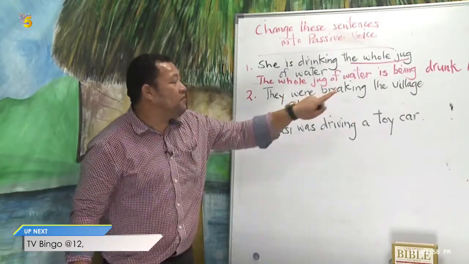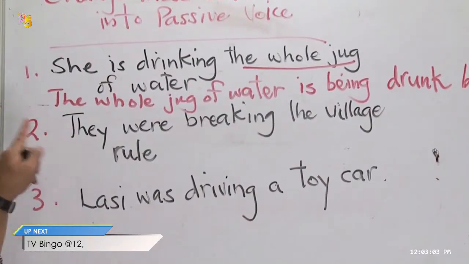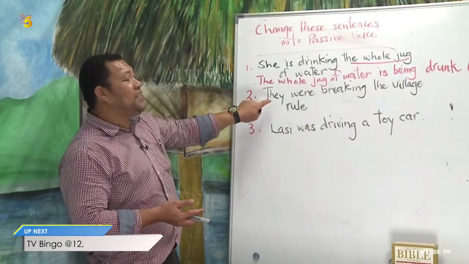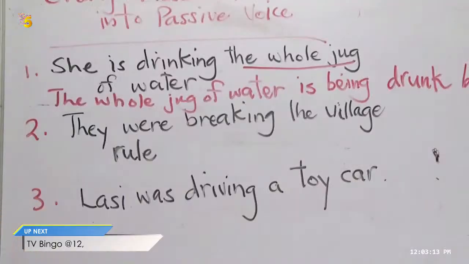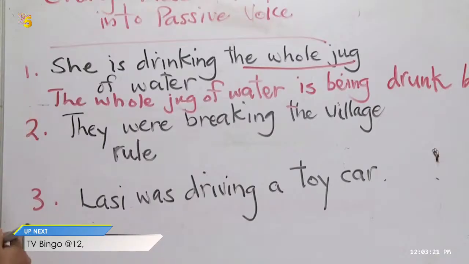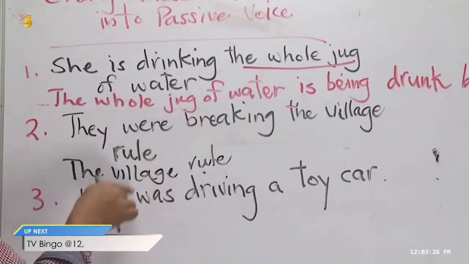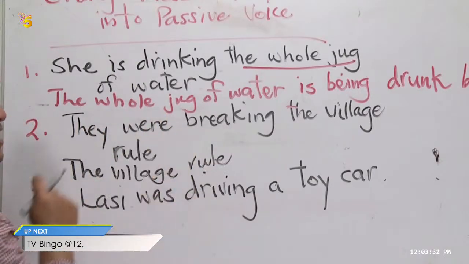The second one. They were breaking the village rule. So who can change our sentence, the second one, into passive voice? Very good. Right? Look at here. What tense is this? Past continuous tense. Right? What is the new subject? The village rule. Right? How many village rule? One. The village rule, look at the tense. It is a past continuous tense.